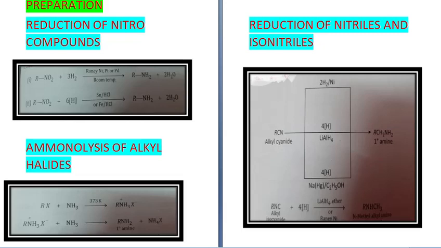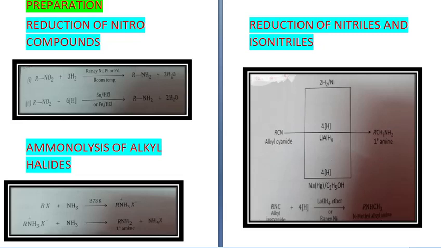The next method of preparation is by ammonolysis of alkyl halides. The process of cleavage of the C-X bond by ammonia is known as Hofmann's ammonolysis, and it is carried out in a sealed tube at 373 Kelvin.